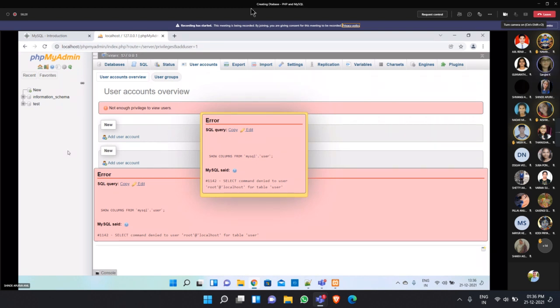Can you scroll? This page is a scrollable page. No, ma'am. You couldn't scroll up and down, right? Yes, ma'am. Ma'am, I first get login information, I click go, and then I get this user account overview.